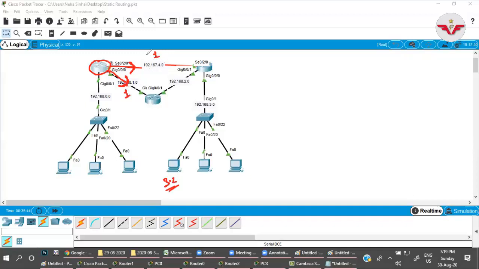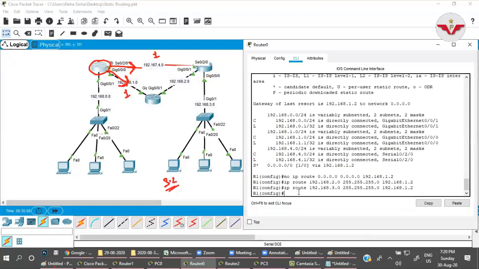So let us configure that and let us check what is happening, and then we will come to the next thing. Okay, so I'm going here, and on the router I have given the information about 2 and 3 through 1.2. For the path to 3.0, I want to create another path for the backup. I want to give the path for that IP route